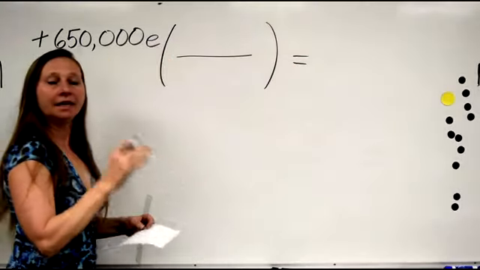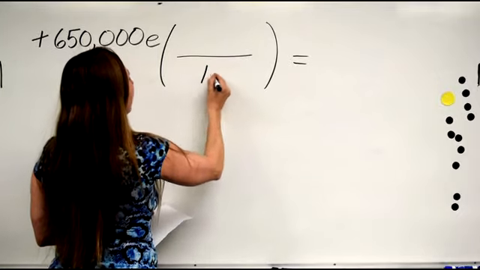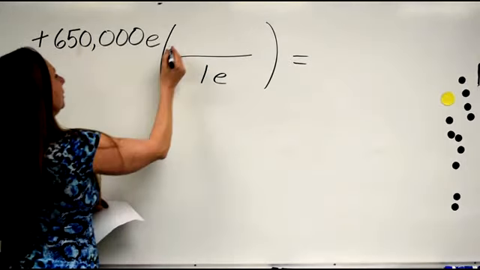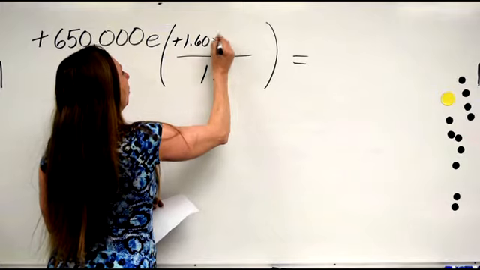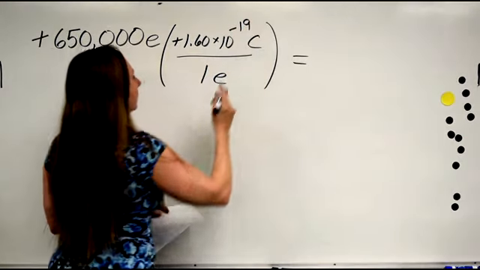How much is that in coulombs? Well, 1 e, and this is positive, would be positive 1.6 times 10 to the negative 19 coulombs.